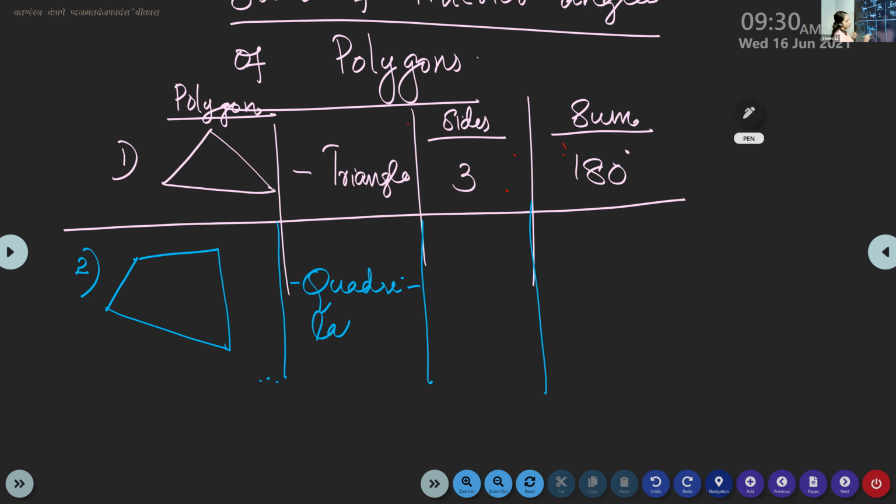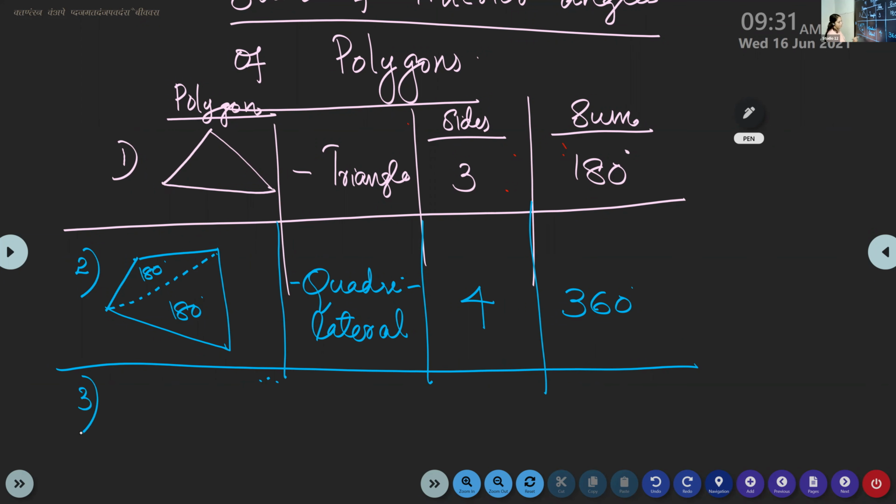That means it has 4 sides. Now let us find the angle sum. We will draw one diagonal like this. Only one diagonal. So what did you understand from this? You will get 2 triangles. One triangle is 180 degrees, the second triangle is also 180 degrees. So the total is 360 degrees, isn't it? Yes, ma'am. So you know how to find it.